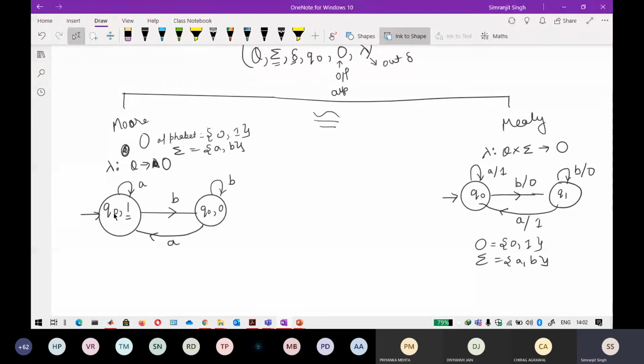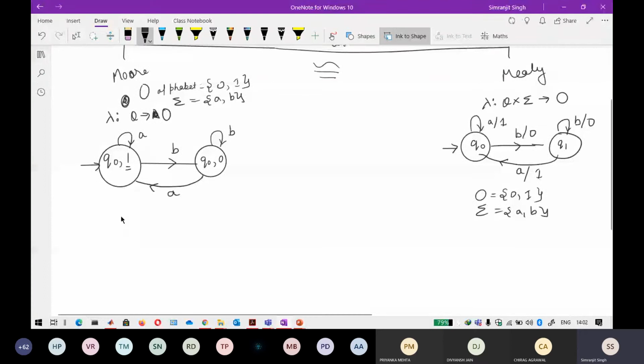Now how do we parse this output? Say I want to parse a string with this machine. Whenever you are standing at the Q node, the output of the Q node is 1, which is automatically outputted when you reach it. On getting an input of A, it goes to another state called Q1. When you reach Q1, the output is 0.